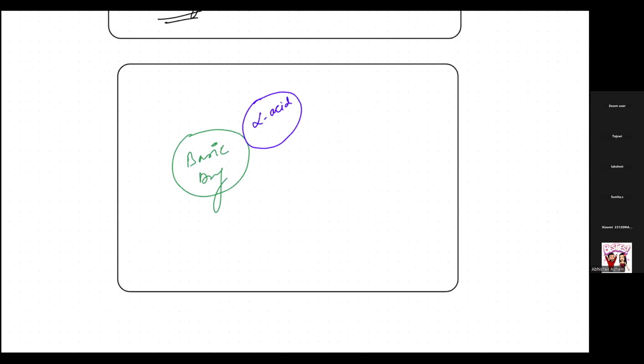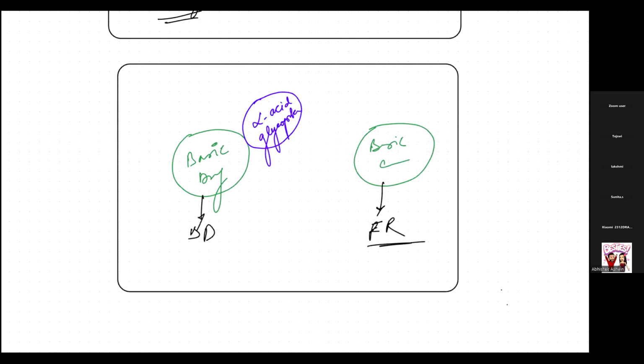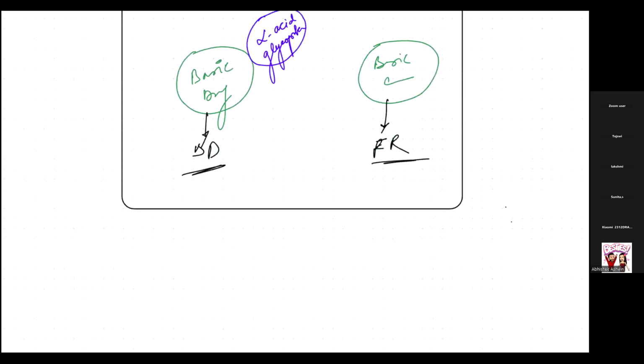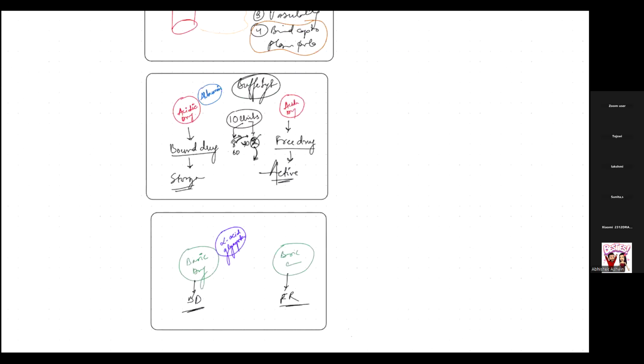And again, this drug will be in two forms. Either it will be a bound drug or it will be a free drug. Again, the active one and the one which is intended to be stored. Okay, now why do we need to understand that this drug is getting bound to protein? The first thing is excretion is necessary. We will learn in the excretion part why it is important.